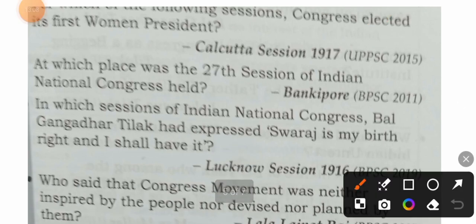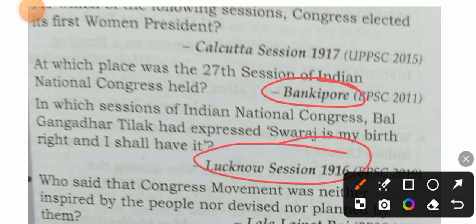At which place was the 27th session of Indian National Congress held? Bankipur. In which session of Indian National Congress did Bal Gangadhar Tilak express, Swaraj is my birthright and I shall have it? Lucknow session in 1916.